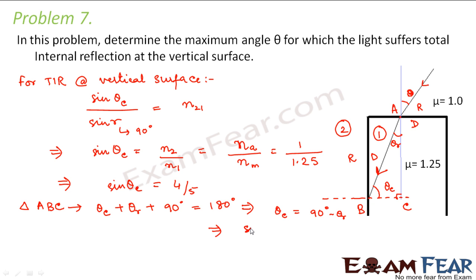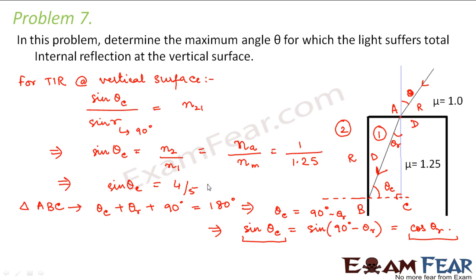If we take sine on both sides, we can say sine theta c is equal to sine of (90 degrees minus theta r). Sine of (90 minus theta) is cos theta, so this is cos theta r.